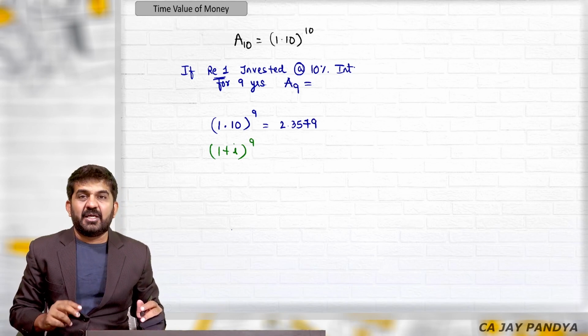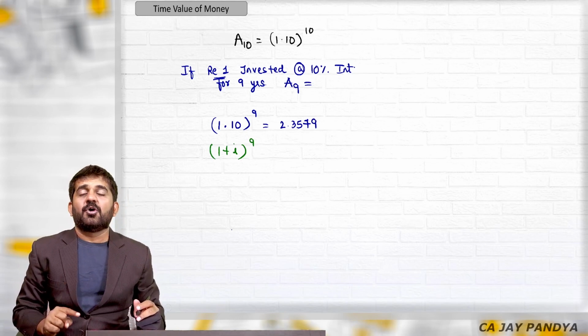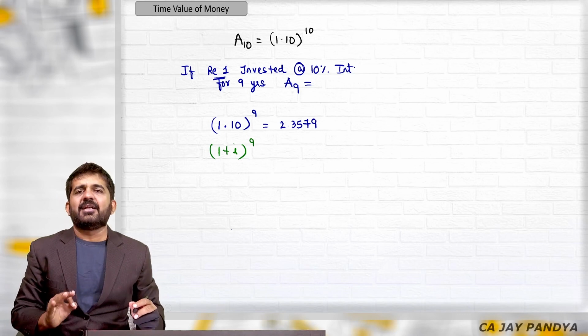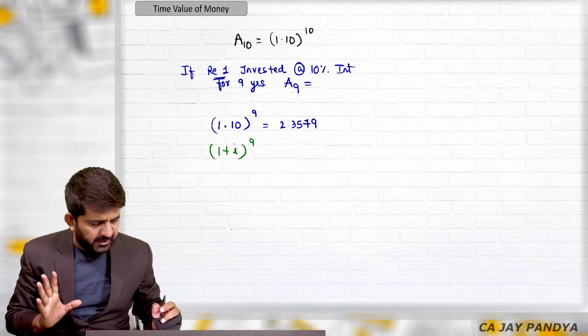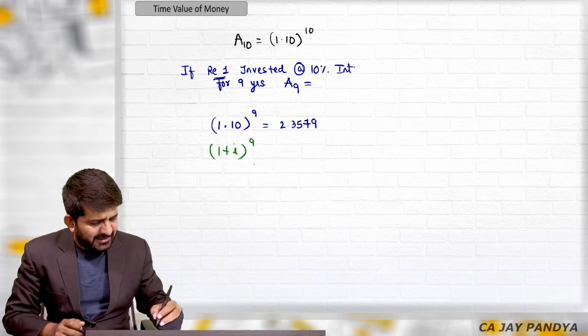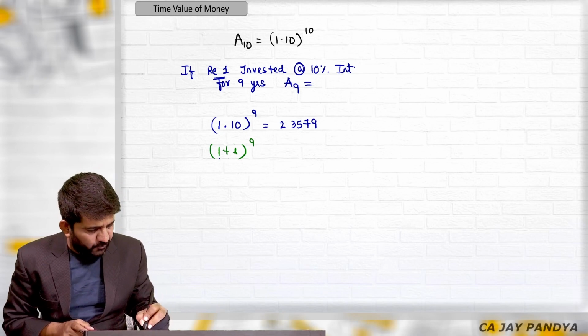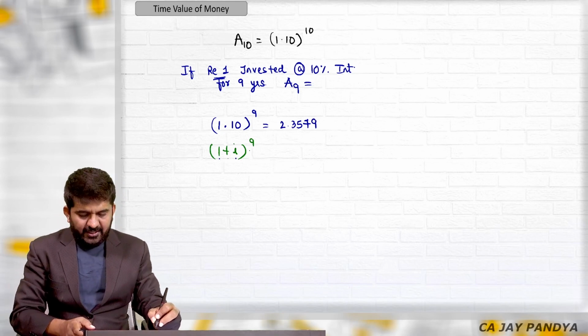If 1 rupee is invested for a period of 9 years at 10% compound rate of interest, please understand, what is this? It is 1 plus I raised to 9. And what is 9?